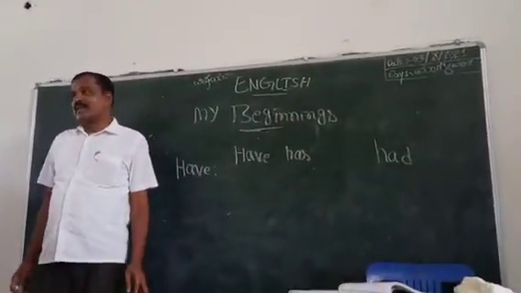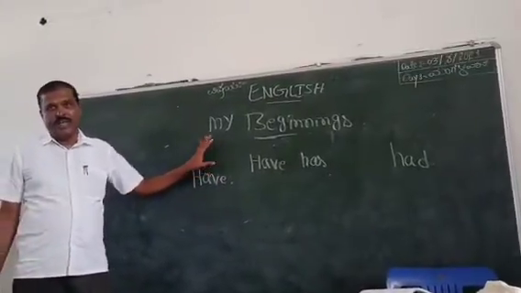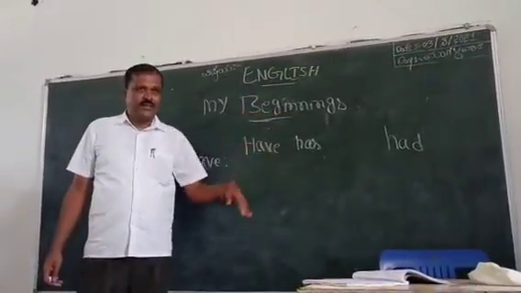Had used in past tense. They are positive forms: have, has, had.